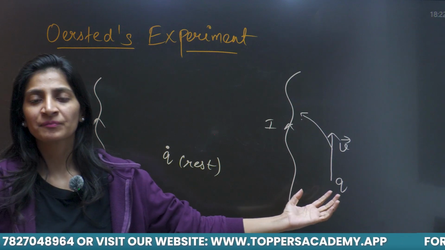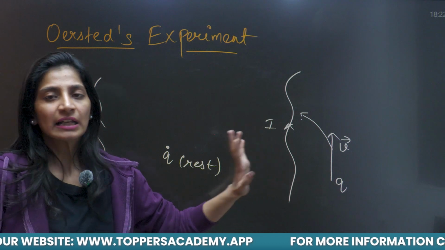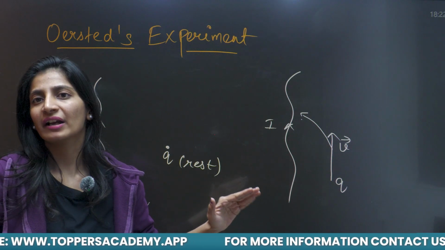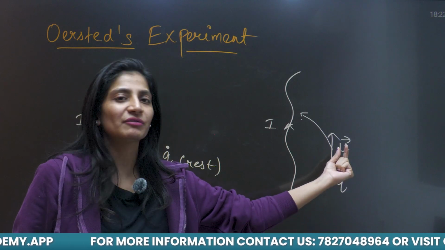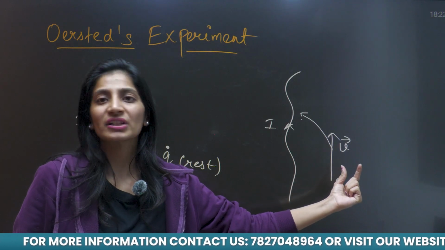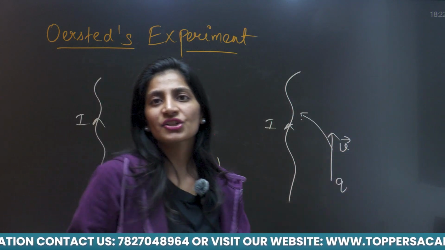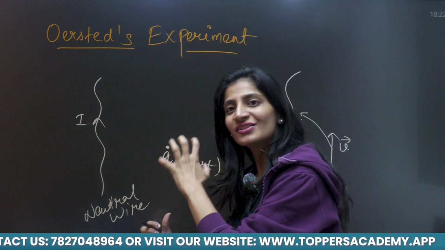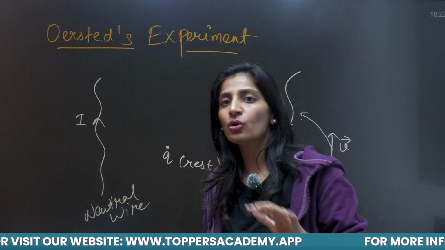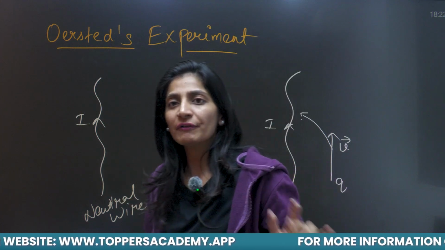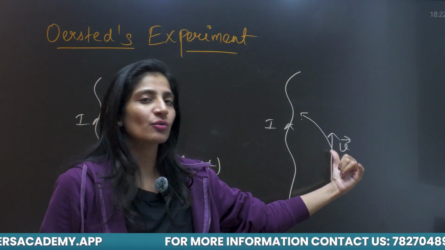Why was this happening? There is no presence of electric field around this wire, but still there is some kind of force acting on this charge when it is moving with some velocity v, and due to that force it is deflected towards this wire. Are you getting what I am trying to say? When this charge was at rest, it was still at rest. There was no effect of this wire on this charge. That means there is no electric field around this wire. But now if you are providing some velocity to this charge, it was deflected towards the wire.